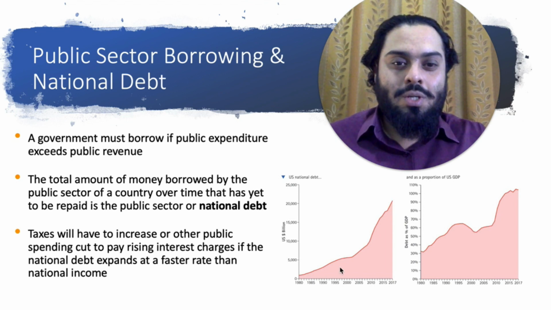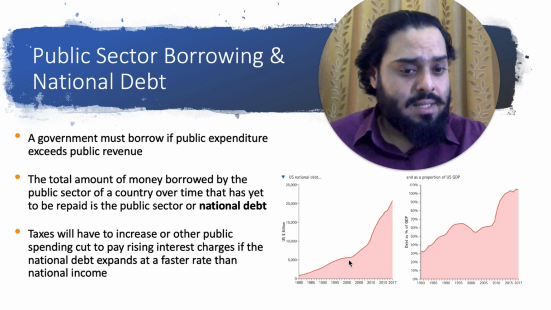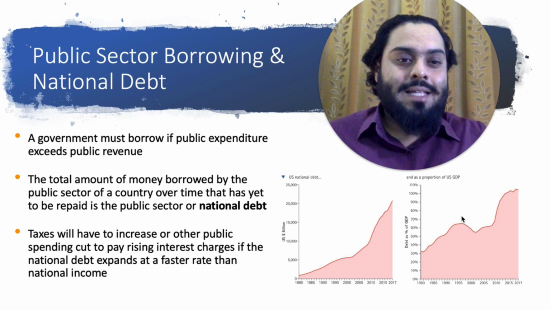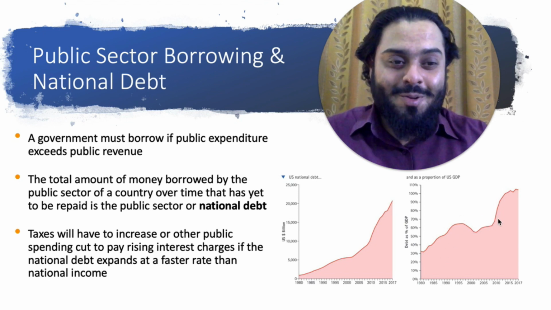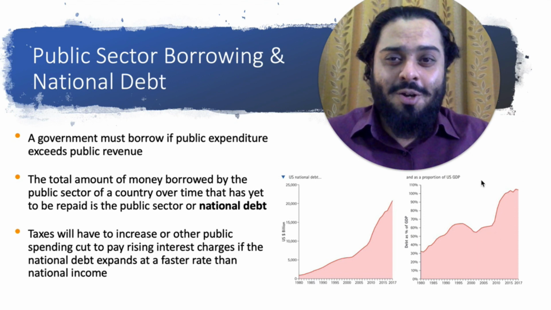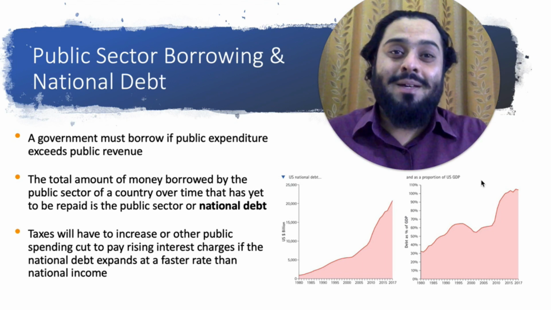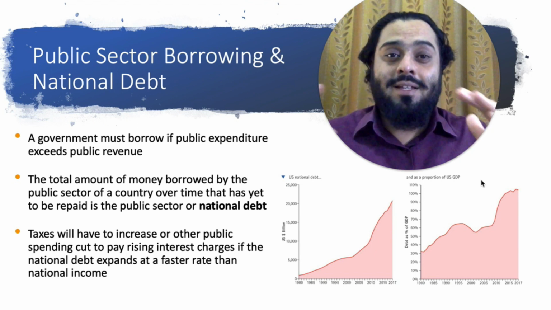These graphs are showing US national debt from 1980 till 2017. And as you can see, US national debt is increasing over the years and it has tremendously increased over recent years. At the same time, the second graph is showing US debt as a proportion of US GDP, which means the future taxpayers in the United States would have to repay this. So usually government borrowings are for the long term, and that means the government's current expenditure is going to be financed by the next generation. And usually that's why governments like to have their debt reduced.